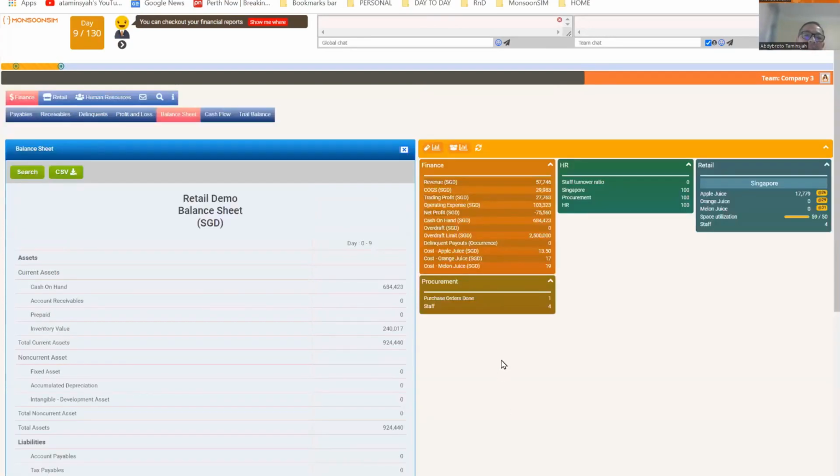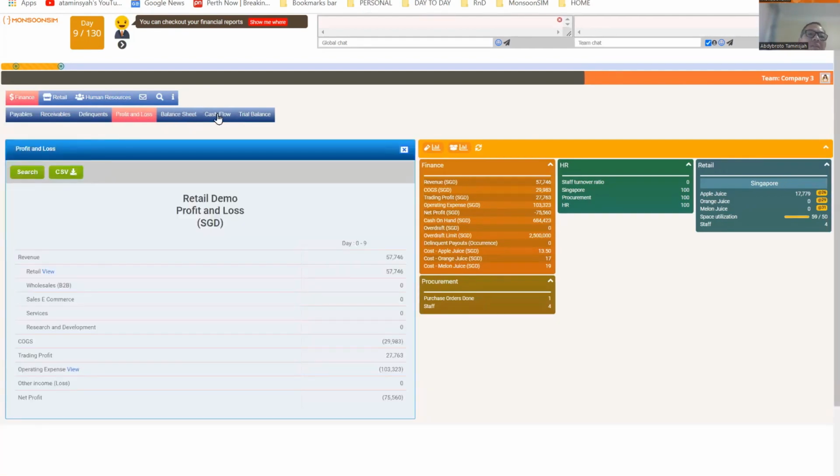A simple transaction that is properly recorded will give you a lot of information about the company. The student will appreciate the power of prompt, accurate, and proper journal entry. Now, imagine if the student entered the journal wrongly, then everything becomes confusing. Right? The balance sheet is not balanced, the profit and loss is not accurate, and your cash flow is not accurate, and the whole company cannot function.